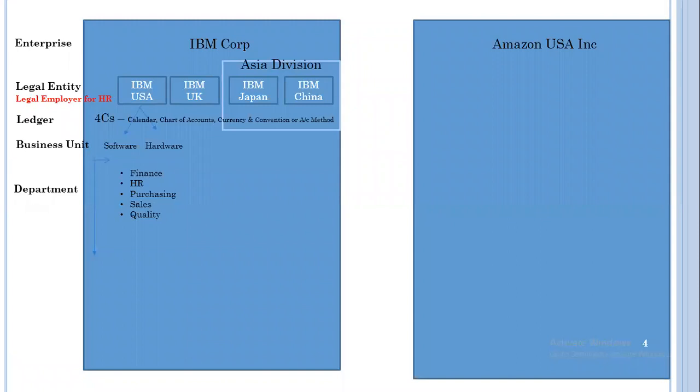So these are the boxes that you have. One is, that you can define as per your need. So like Amazon one has been kept blank. So if Amazon were to implement, they would get access to this enterprise, and then the implementation team will go in and define the legal entity, legal employer, ledger, business unit, departments as per Amazon's business. Okay.